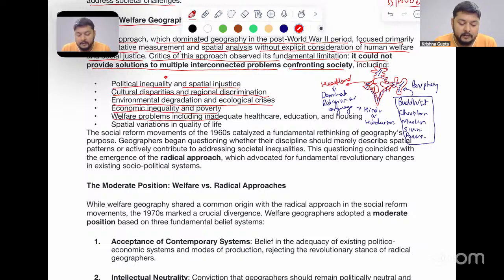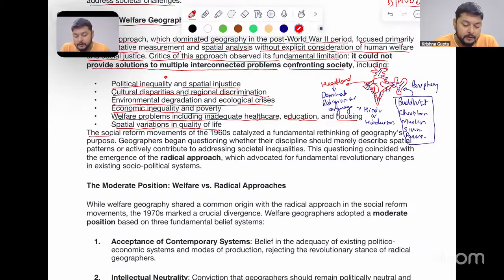Then welfare problems including inadequate healthcare, education, and housing. Okay, so this is prevalent not only in India, but also over the world. Spatial variations in quality of life. Yes, this is very important. The quality of life we are living in India, the quality of life of people living in the USA, in Africa, in European countries, in the Middle East countries, in war-ridden countries, like currently Israel, Iraq, or Russia or Ukraine. Here we see that the quality of life is very much varied.